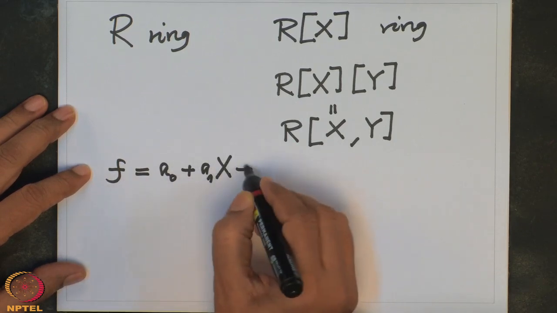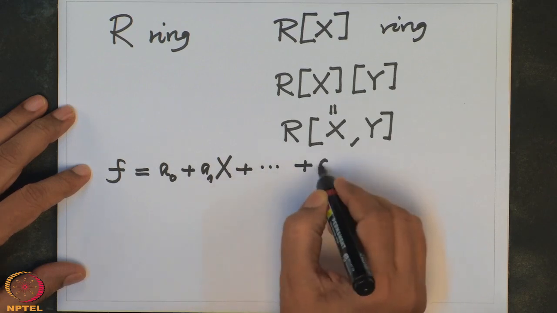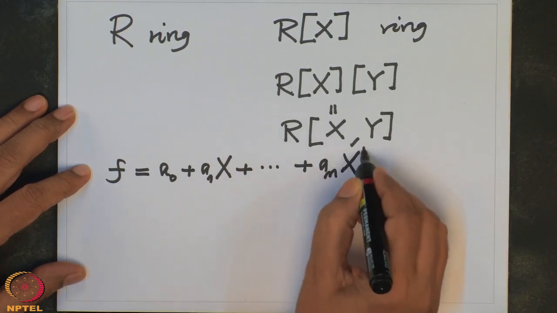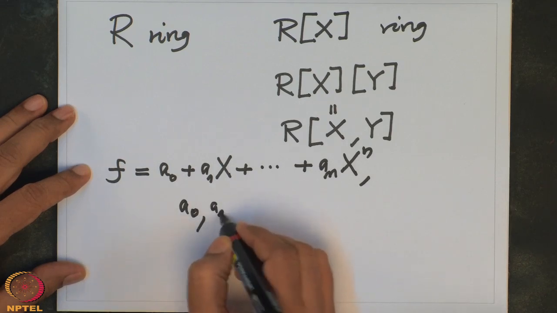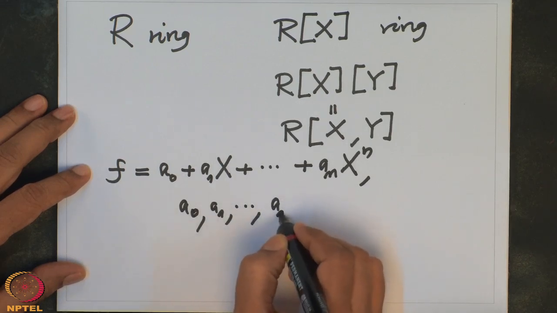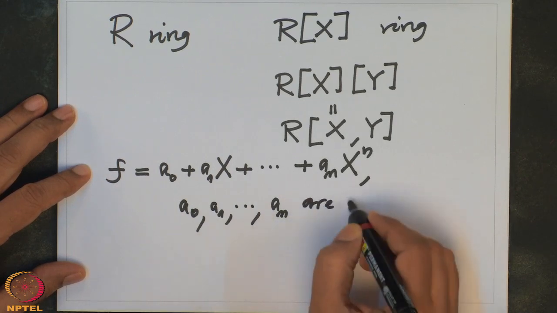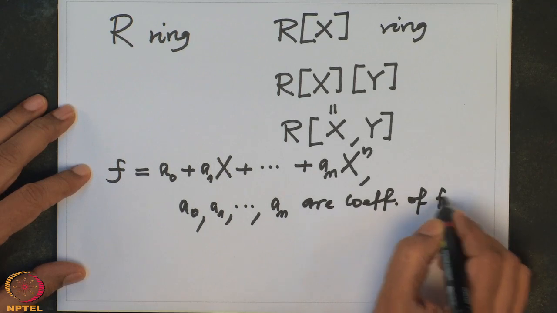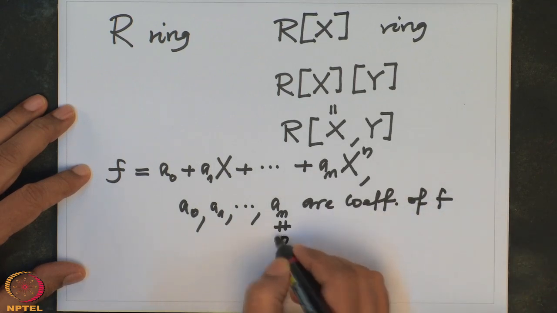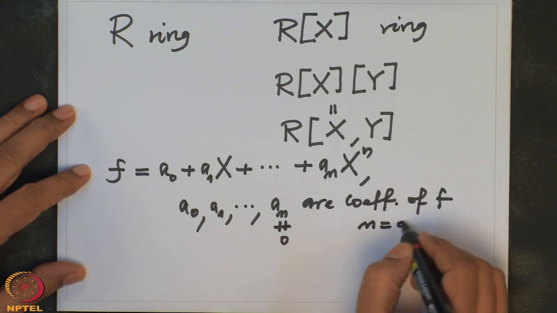Okay, so note that for each polynomial f, these a_i's are called the coefficients of f. a_0, a_1, etc., a_n are called coefficients of f, and when this a_n is non-zero, this n is called the degree of f.